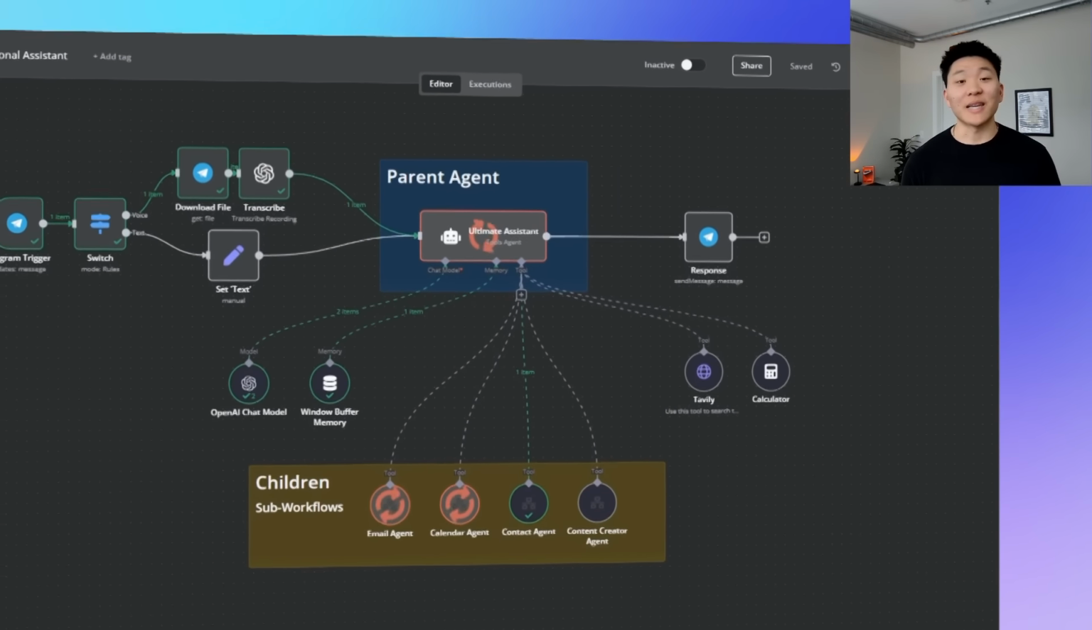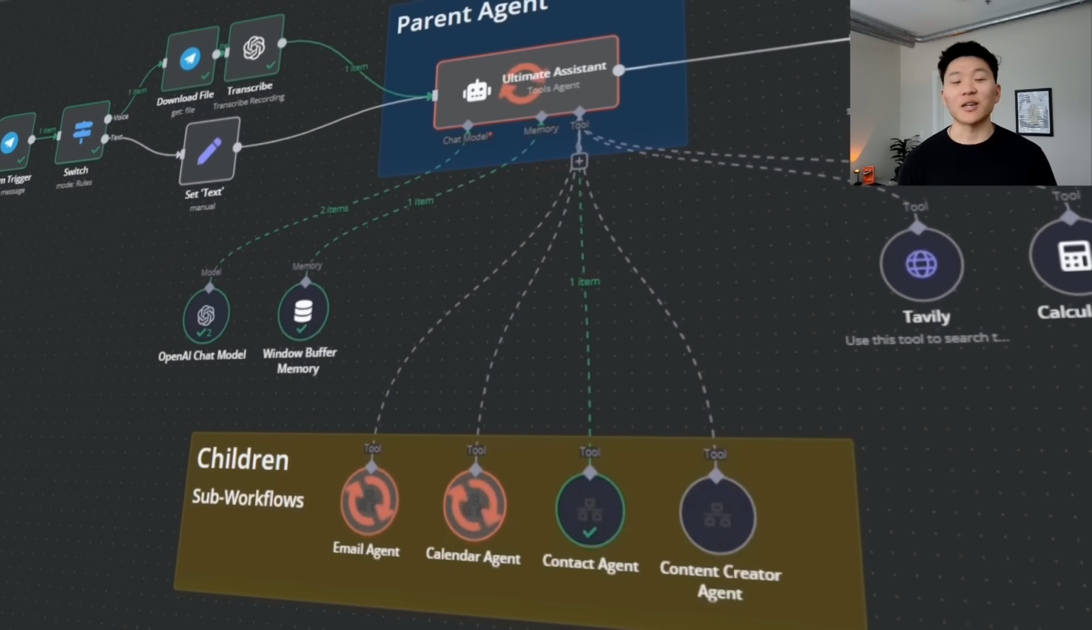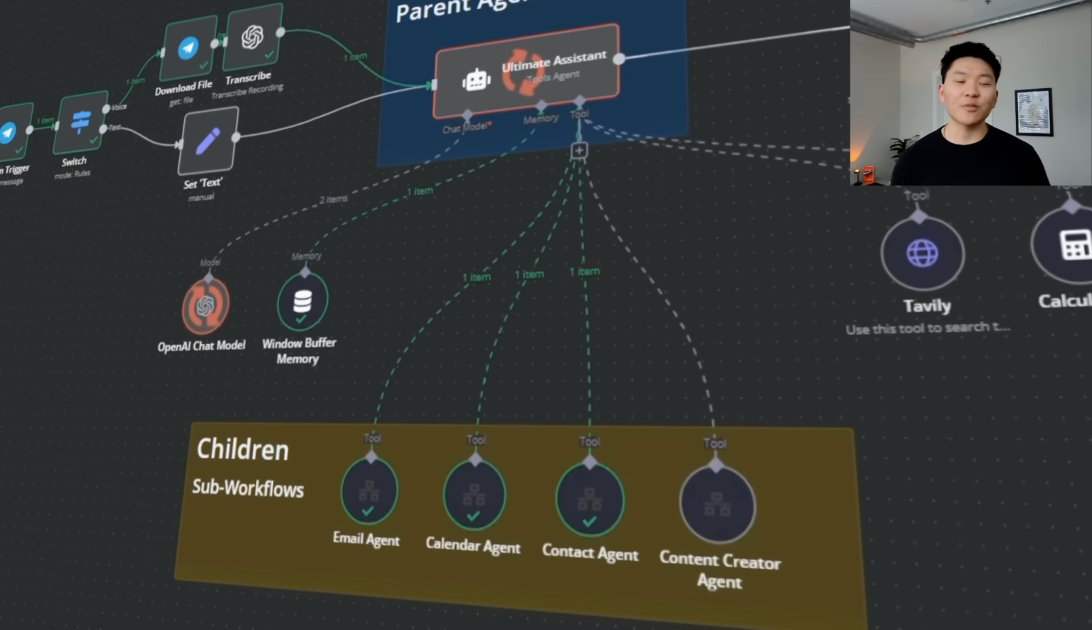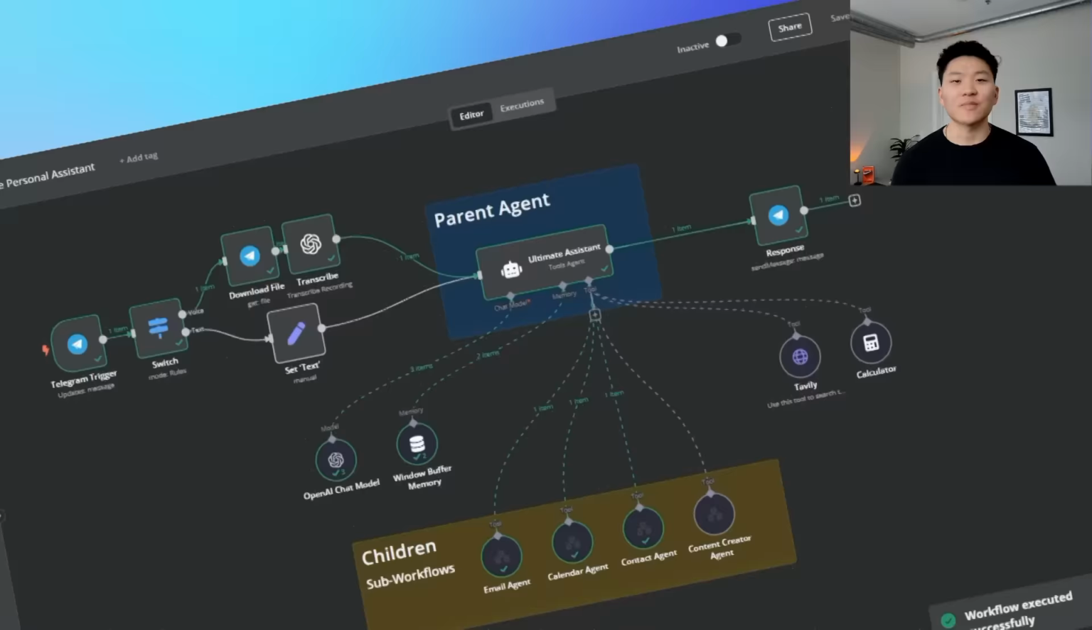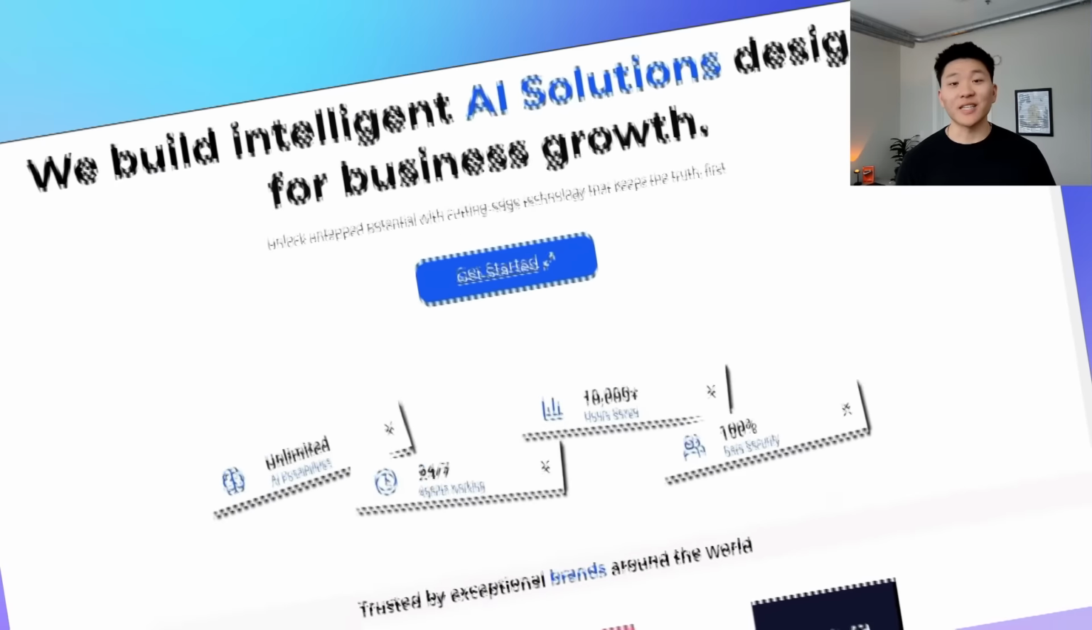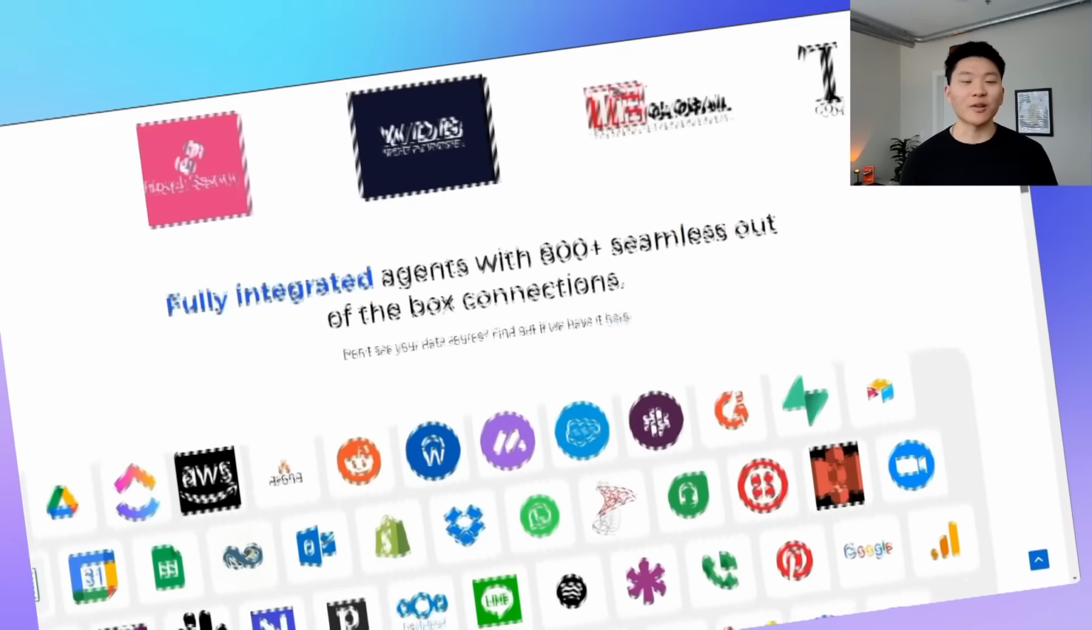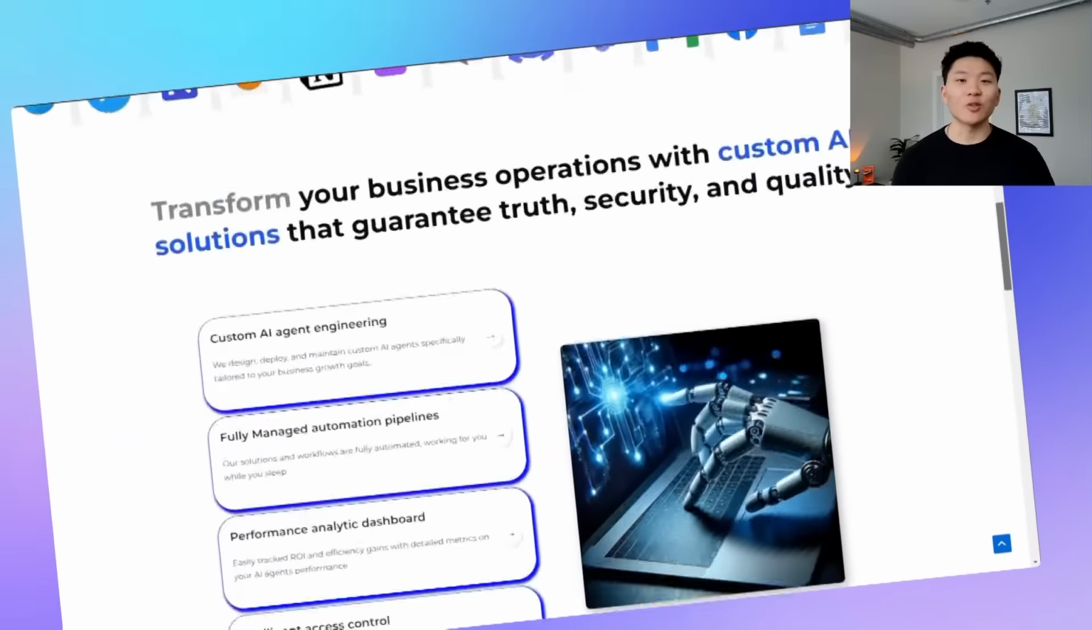If you guys don't know me, my name's Nate. I have zero programming background, and around 6 months ago, I started experimenting with implementing AI into automations. And today, I'm running an AI automation agency where we help clients scale their business without increasing headcount. And we do this all using no-code tools like N8N.